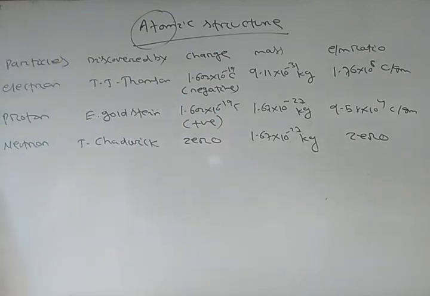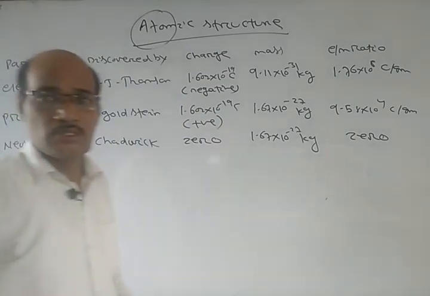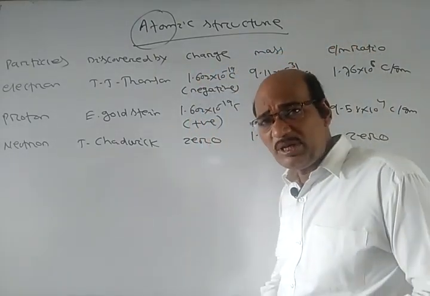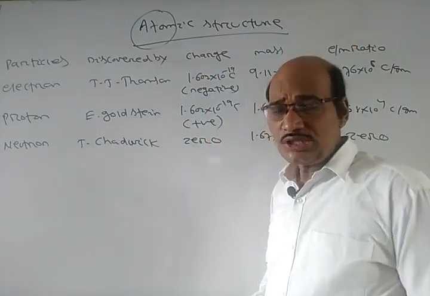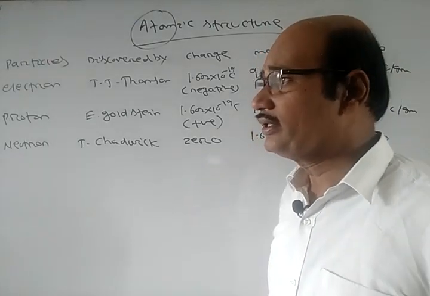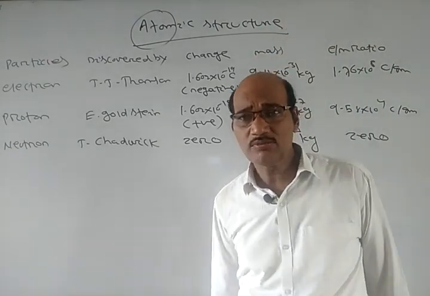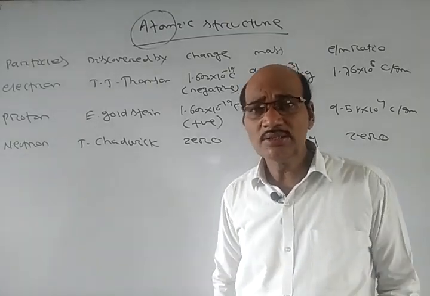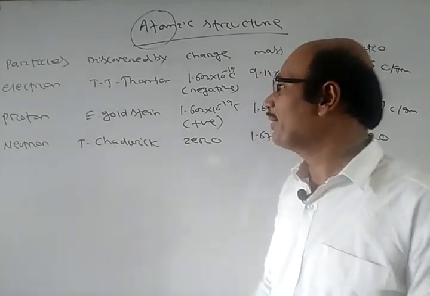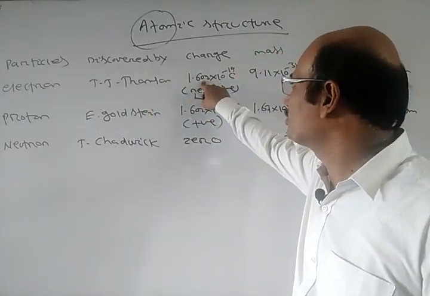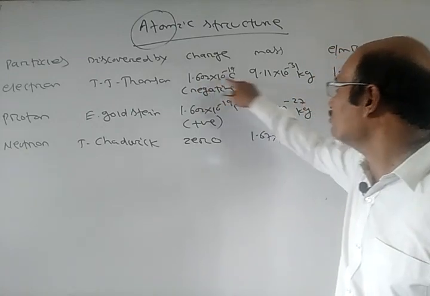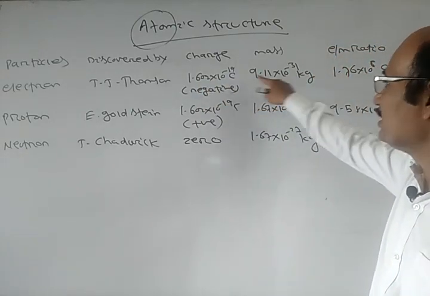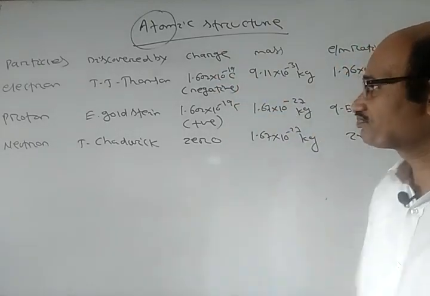So here you see, previously it was believed that atoms cannot be further subdivided. First, Thomson in the cathode ray experiment discovered the cathode ray, and from the cathode ray the electrons were discovered, having a charge of 1.60 into 10 power minus 19 coulomb and mass of 9.11 into 10 power minus 31 kg. And so the e by m ratio was this.